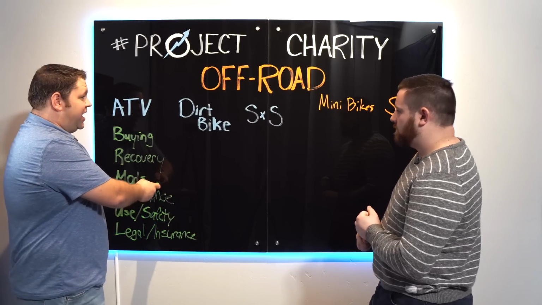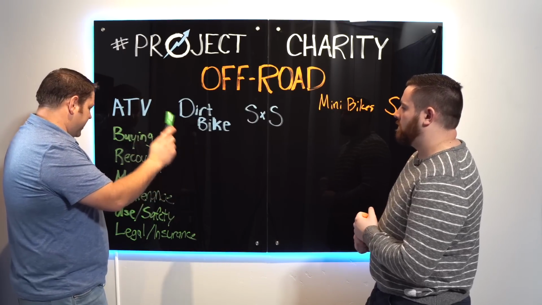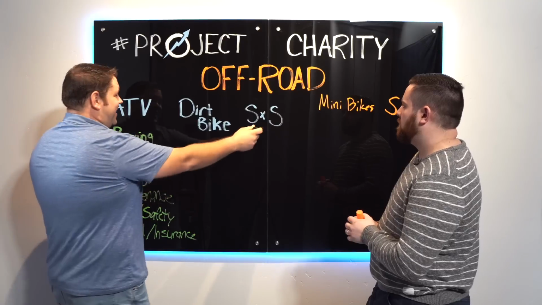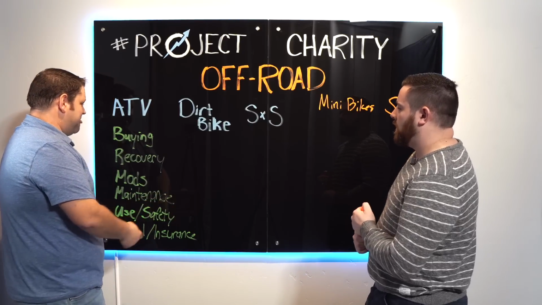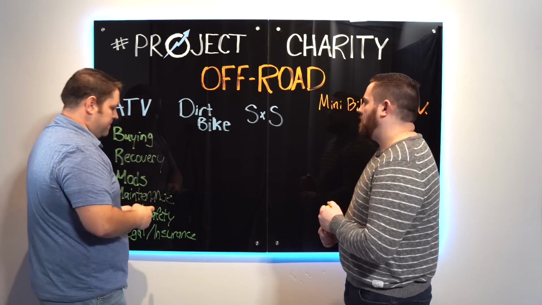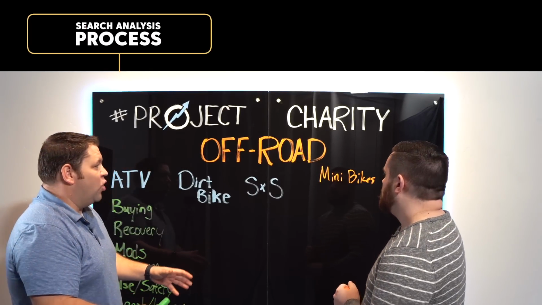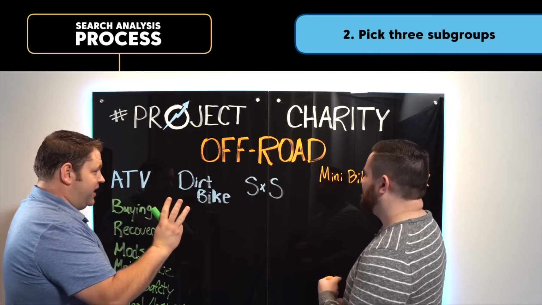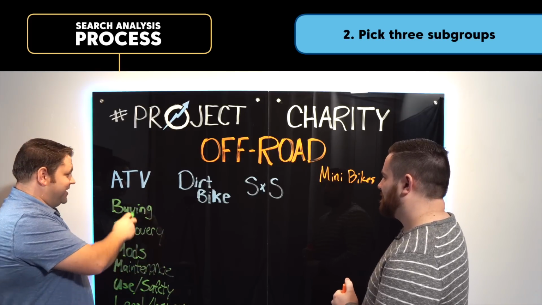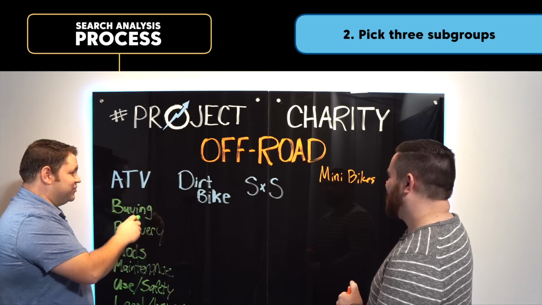Mods are gonna vary a lot. Significantly, depending on the vehicle, even depending on which specific side-by-side you get, it could impact it. Most of these are gonna fall as subgroupings. Yes, I agree. So then the next step is, we only get to pick 3 subgroups. And I'm not talking about 3 subgroups under all of them. I'm talking about 3 subgroups total.